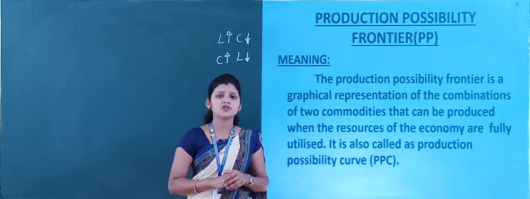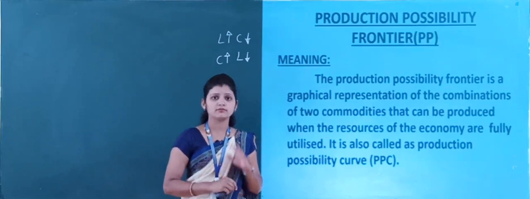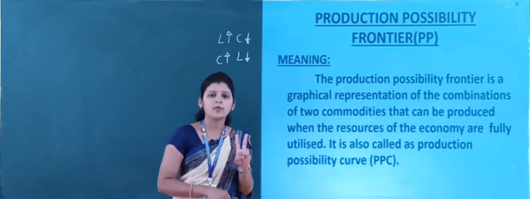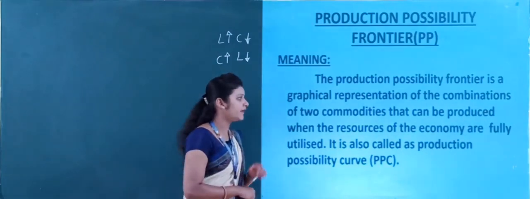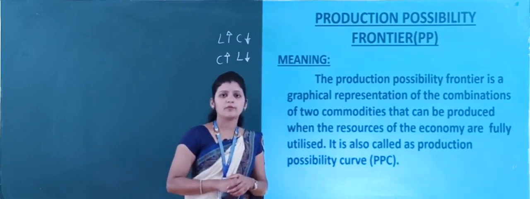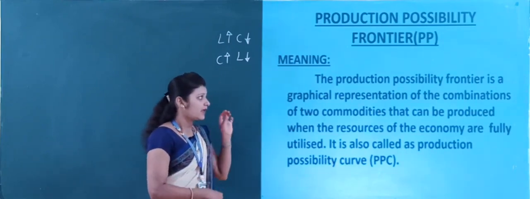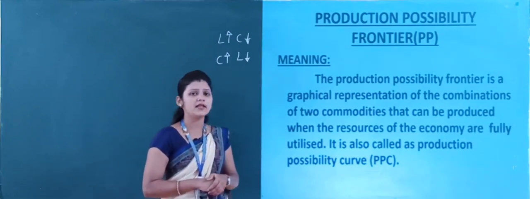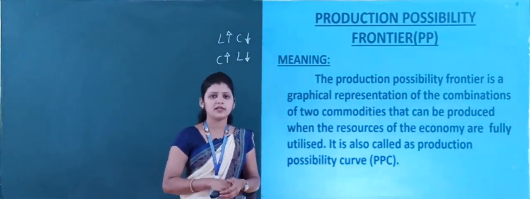What does the production possibility frontier tell us? It is a graphical representation of the combination of how many commodities? Two commodities that can be produced when the resources of an economy are fully utilized. Whatever resources are available in the economy, when fully utilized to produce commodities, that is shown graphically, and it is called the production possibility curve or production possibility frontier.